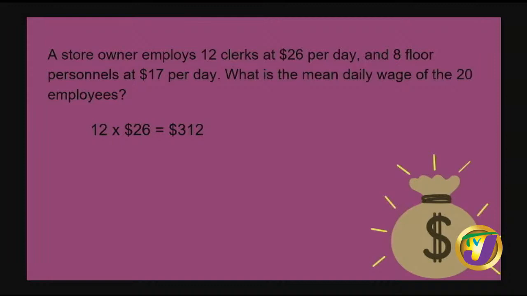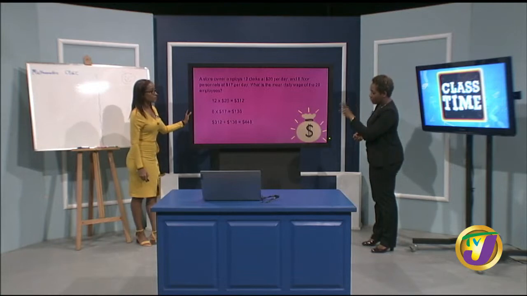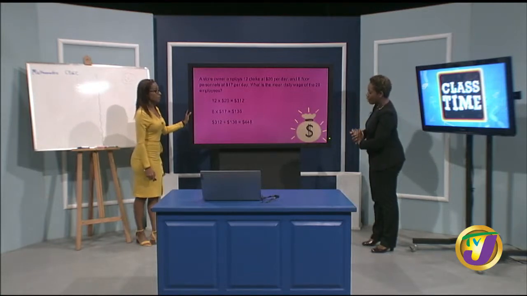Now I have 8 floor personnel, $17 per day. So for the day, if I was to pay them, I'd have to have $17 8 times. I can multiply it. So 8 times 17 gives me 136. So that's for the 2 sets of workers I have. Now I want to find out the mean daily wage of the 20 workers. I'm going to have to add those up. So I add both totals and I get 448.